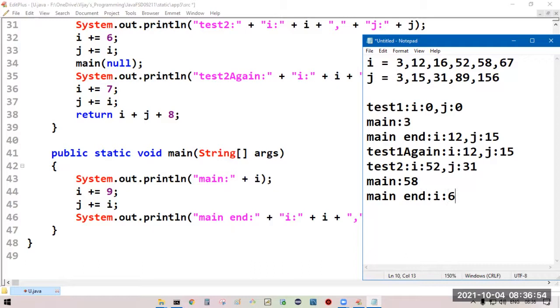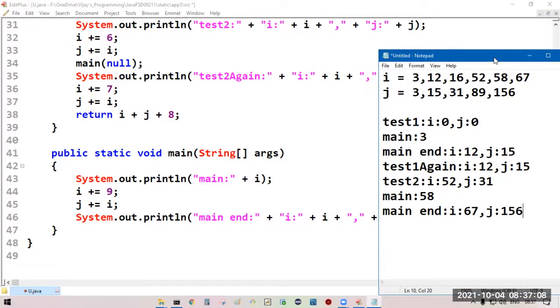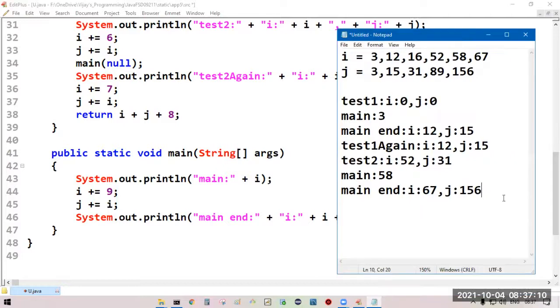Current I value 67, J value 156. Come to the remaining statements of test2. Test2 again. Just print the current I value, comma, current J value.